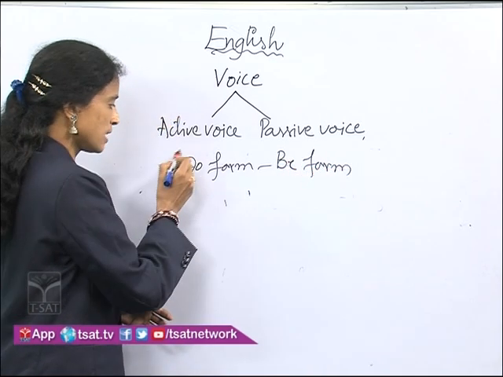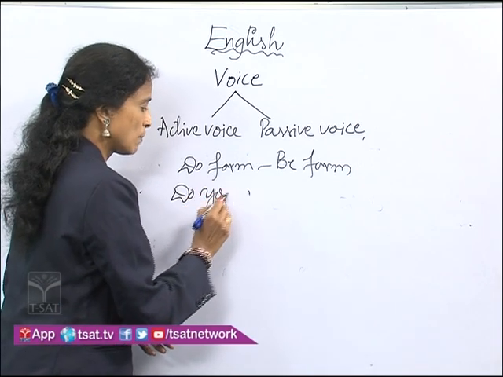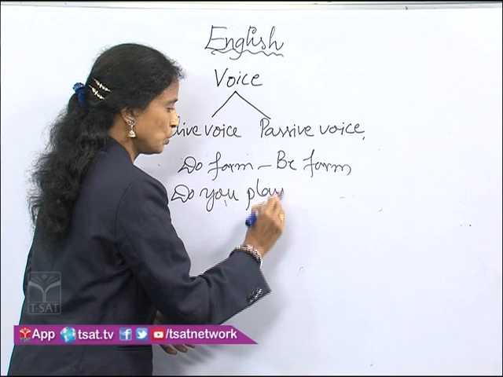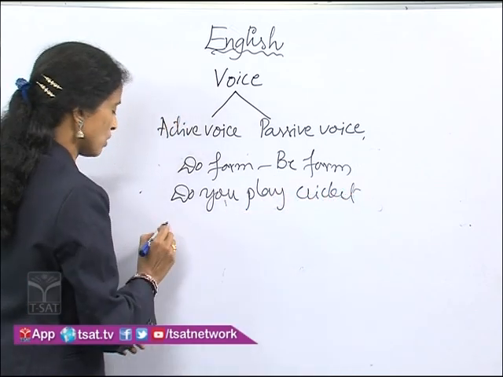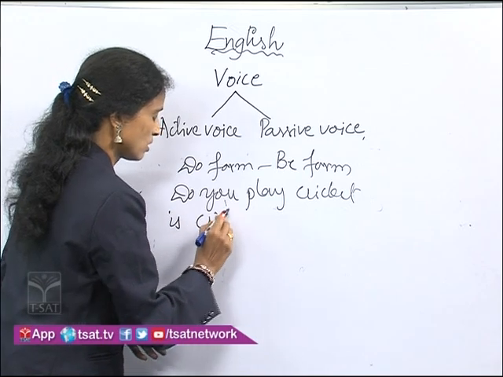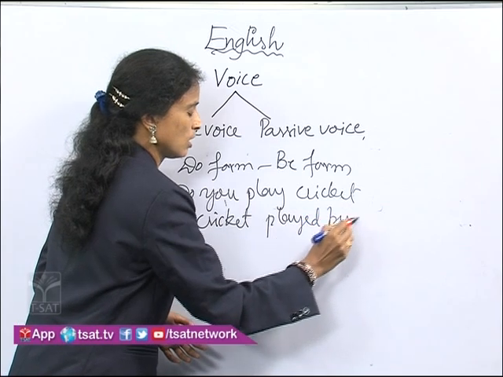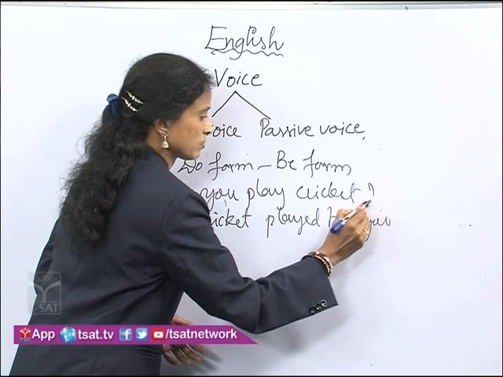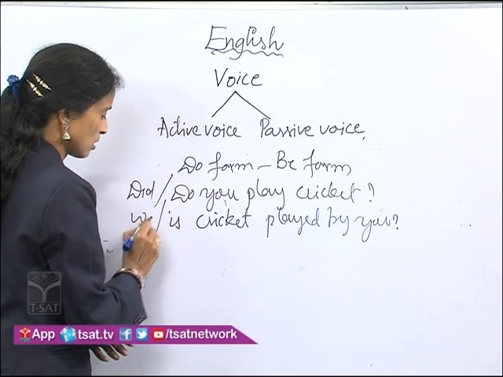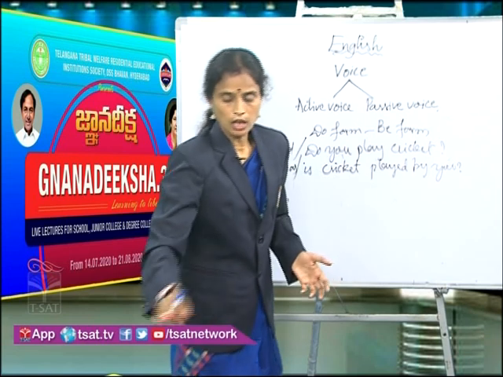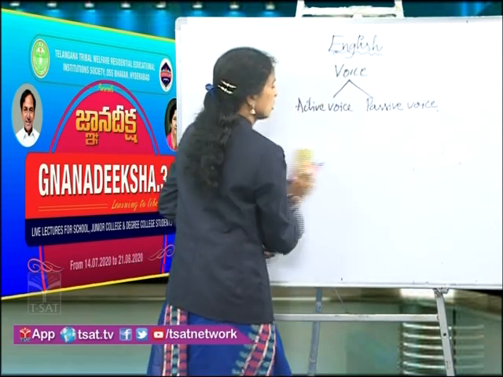If it is present, we use present be forms. If it is past, we use past be form. Do you play cricket? Simply what do we use? Be form. Is cricket played by you? If it is past, we use past be form. So, this is how the do form becomes be form.